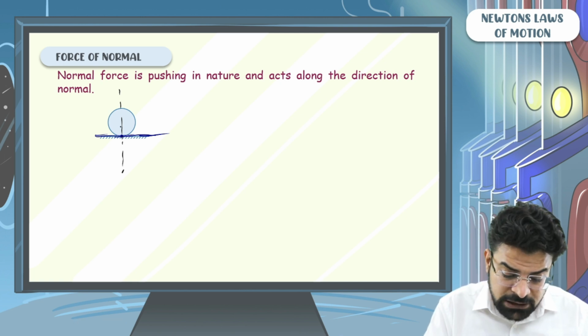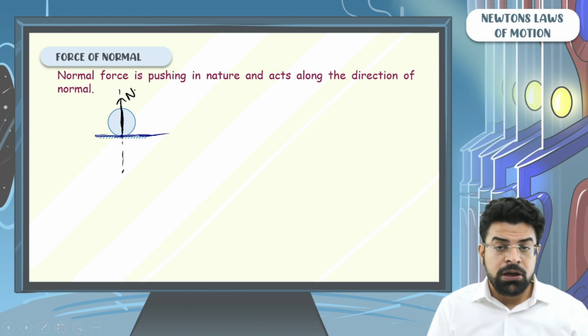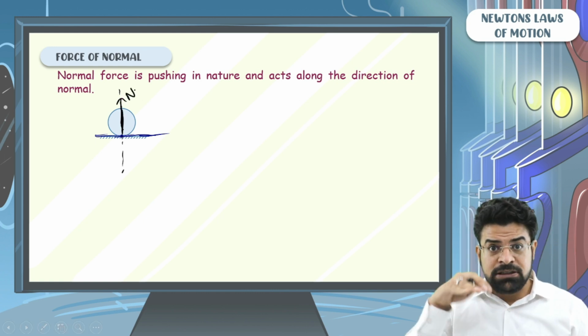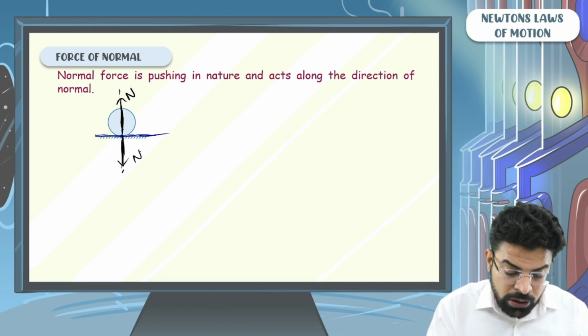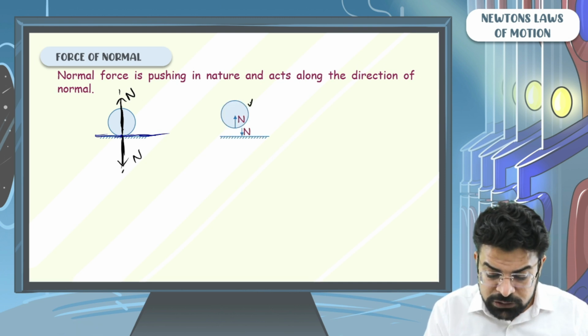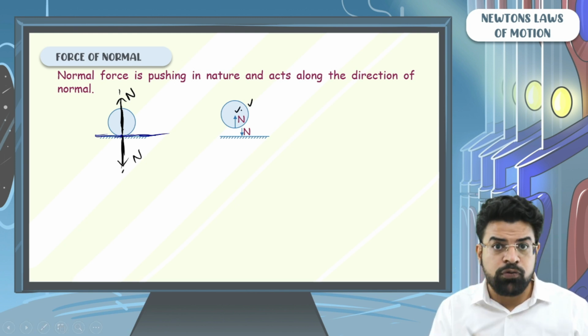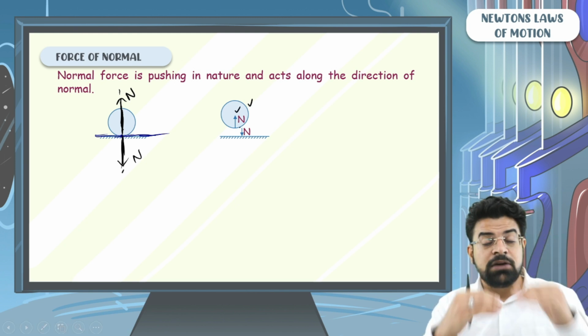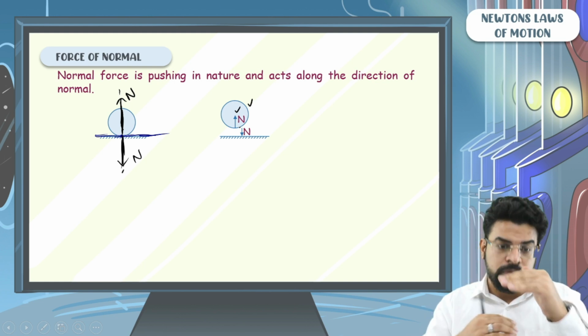So this flat surface will push the block upwards with a force along the normal, and the sphere will push the flat surface downward with a force along the normal. I have drawn these two forces separately. So the force on sphere of normal is along the normal at the point of contact and is pushing in nature. The surface tries to push the sphere up while the sphere tries to push the surface down.